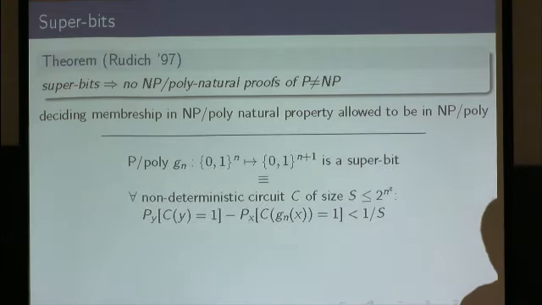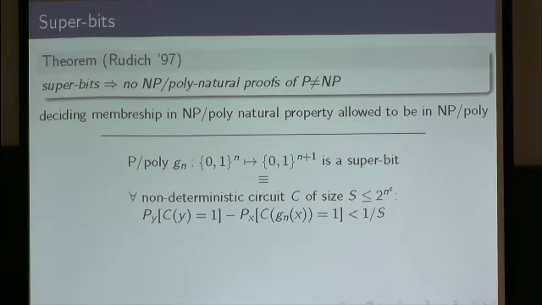And a superbit is an interesting thing, sort of a pseudo-random generator hard for non-deterministic circuits. More precisely, a P/poly function G is a superbit if for any non-deterministic circuit C of sub-exponential size, this inequality holds, which is a little bit confusing.